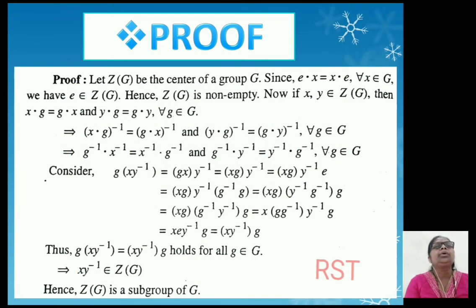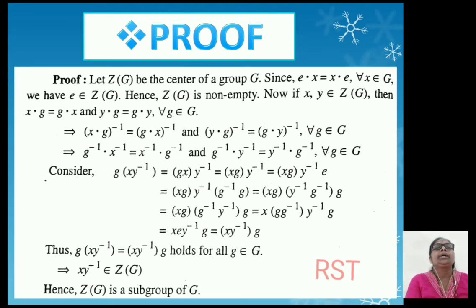That means in this theorem, we have taken first the center of a group Z(G). Then we use the property of identity, that is e dot x equal to x dot e, where e belongs to Z(G), which is an identity. Then we take any two elements x, y belongs to Z(G), then x dot g equal to g dot x and y dot g equal to g dot y for all g belongs to G, and this implies x dot g inverse equal to g dot x inverse.